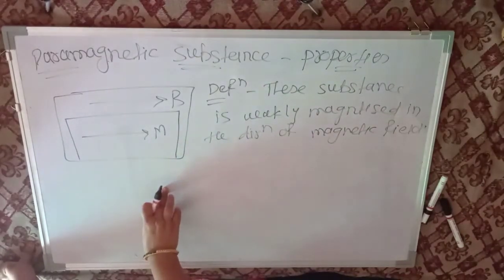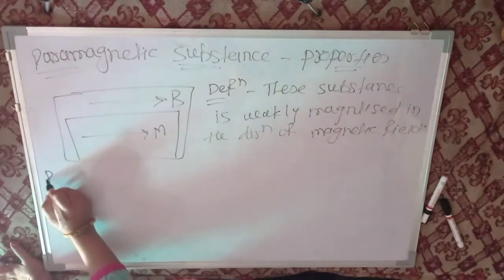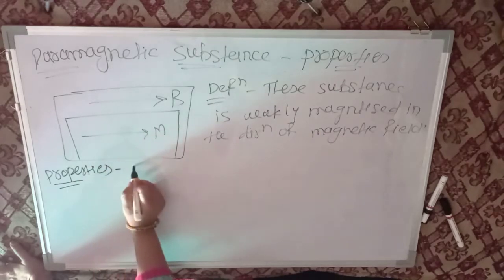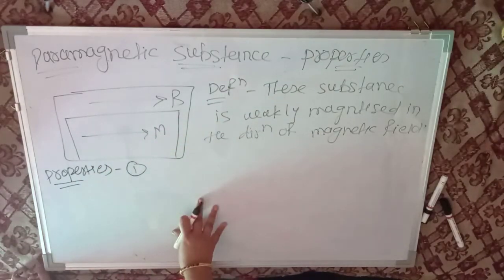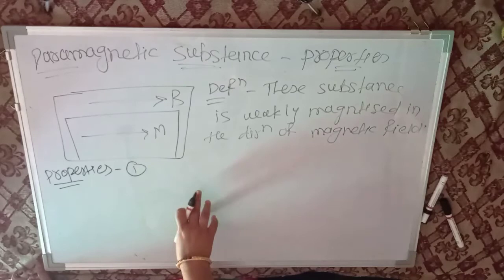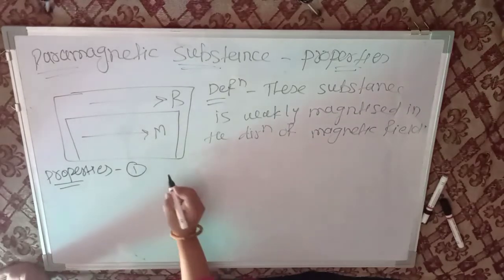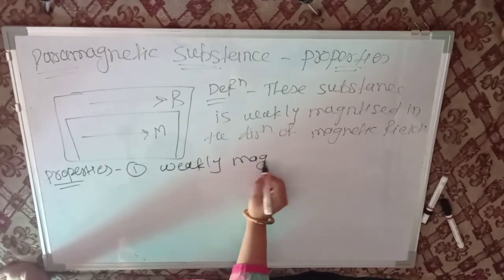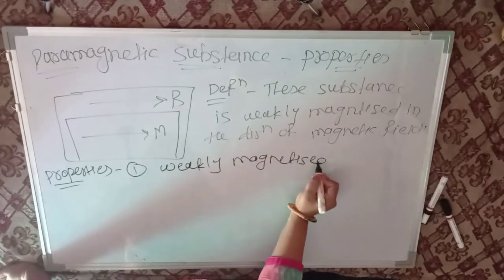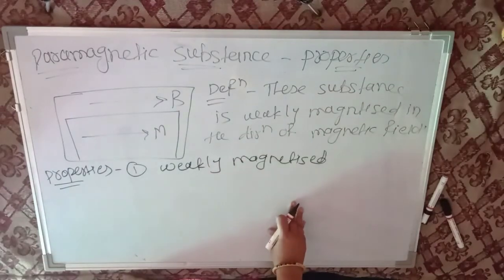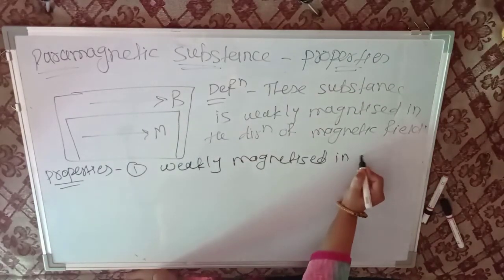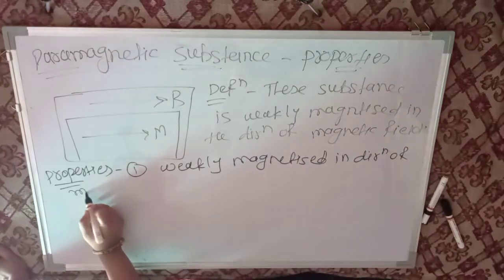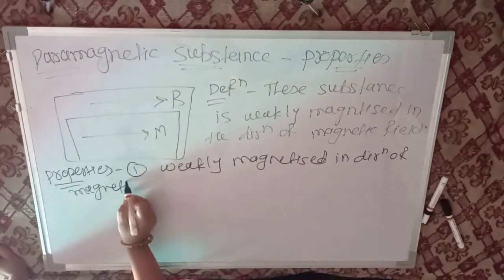Now the properties of paramagnetic substance. First property, this substance is weakly magnetized in the direction of magnetic field.